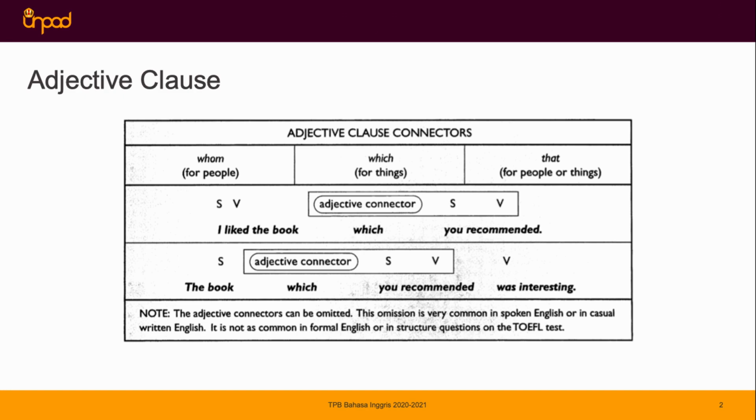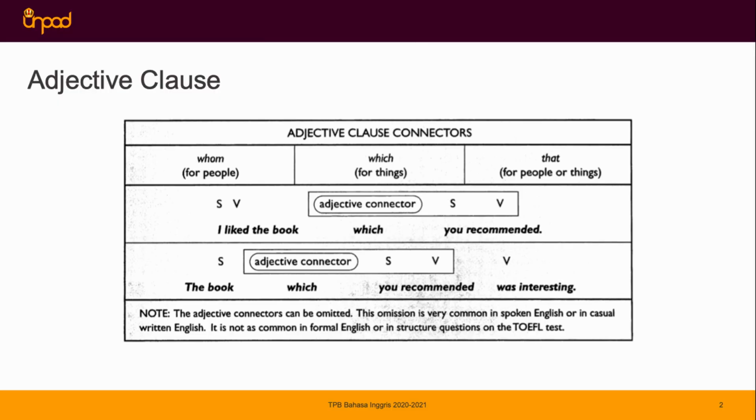Let's say I have a sentence: I like the book which you recommended. Let us discuss the items of the sentence itself. I is a subject, like is the verb, and which is the adjective connector, which has a subject also, you, and then the verb recommended.